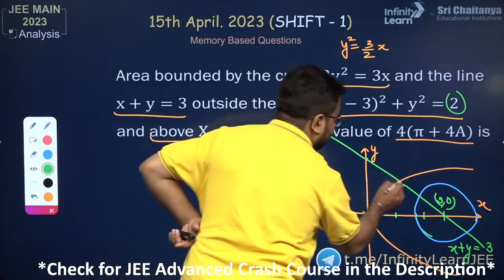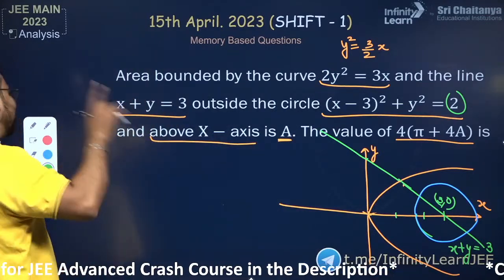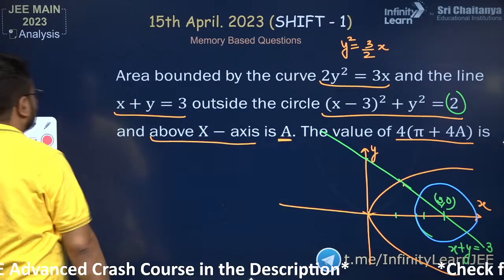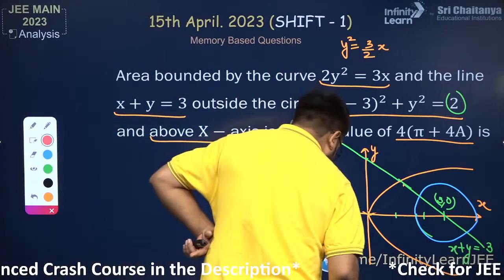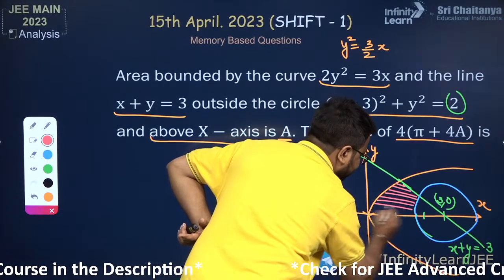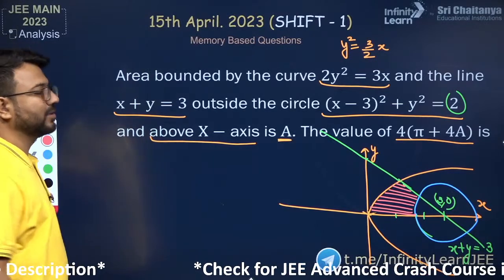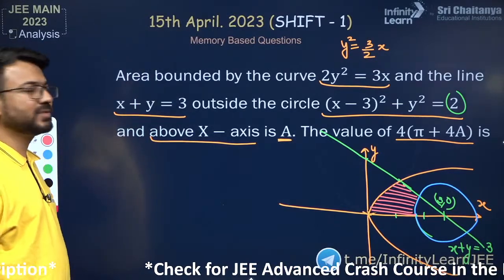All right. Now this is a parabola. So outside the circle and between the line above the x-axis and inside the parabola, this is the required region that they are asking for. I'm just shading the required region. This is the required region that they are asking for. Is that clear to you? Just say yes or no.